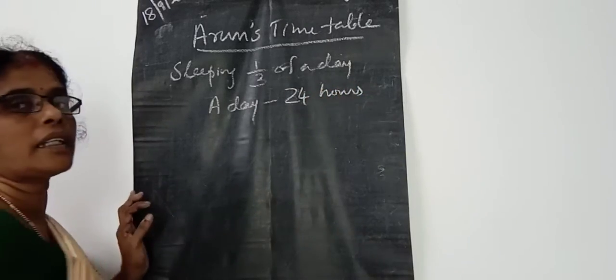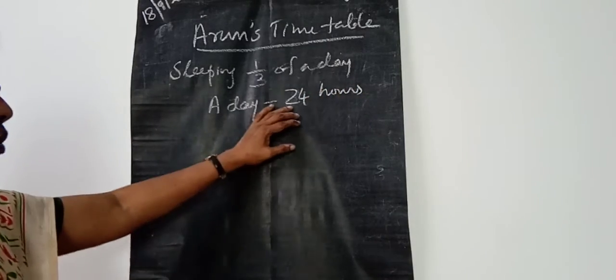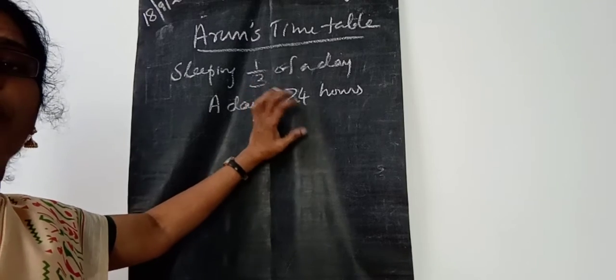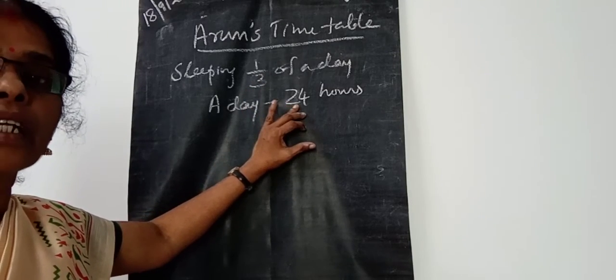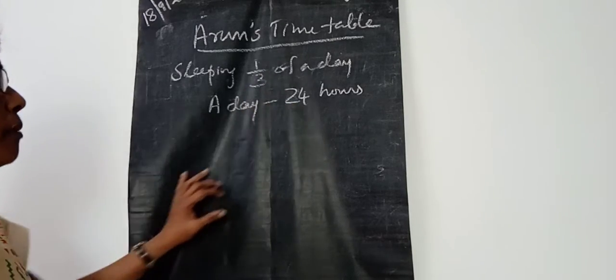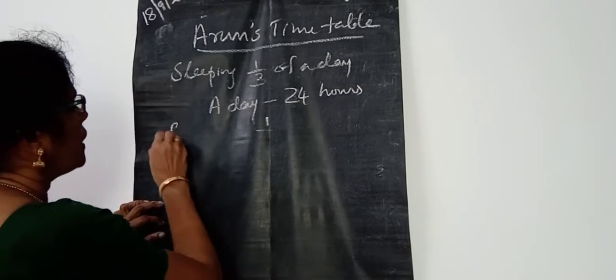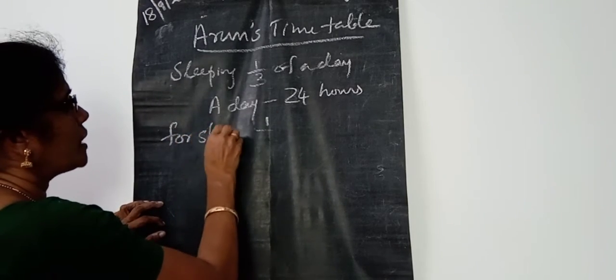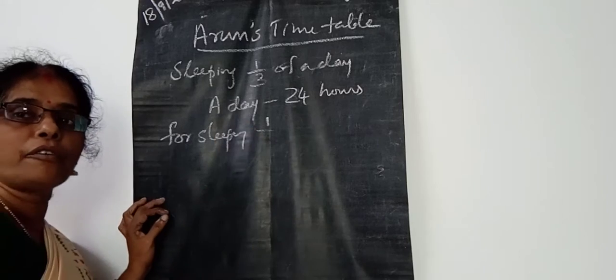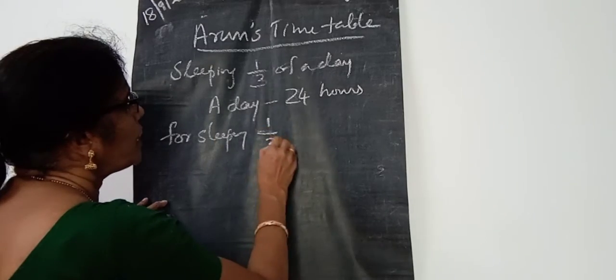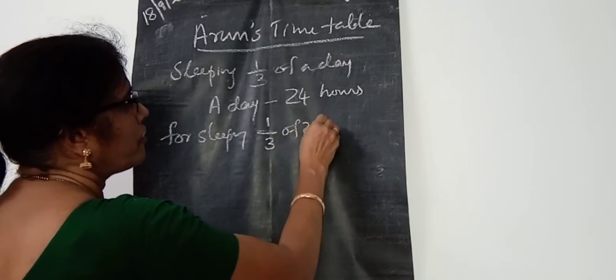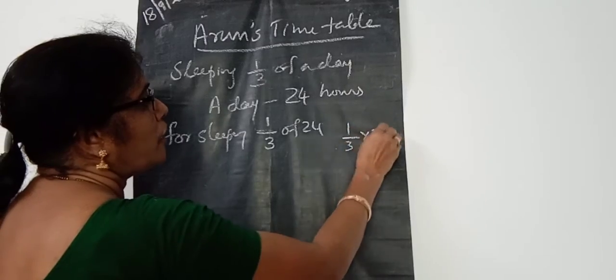In that 24 hours, 1/3 part is taken for sleeping. That means time taken for sleeping is equal to 1/3 of 24.